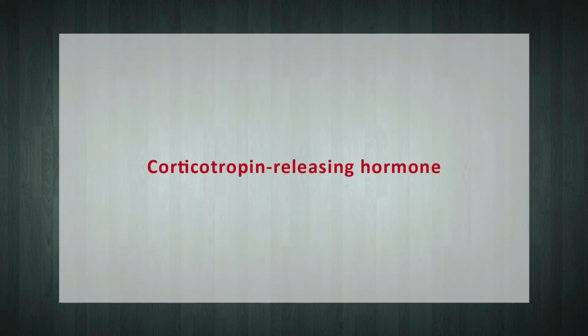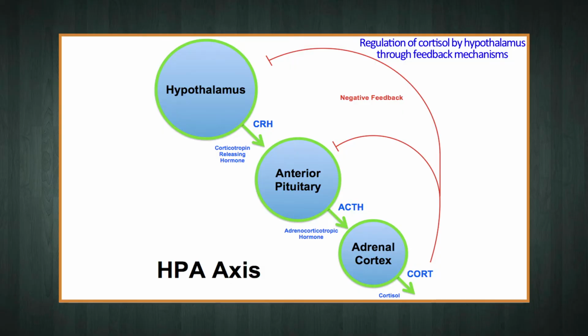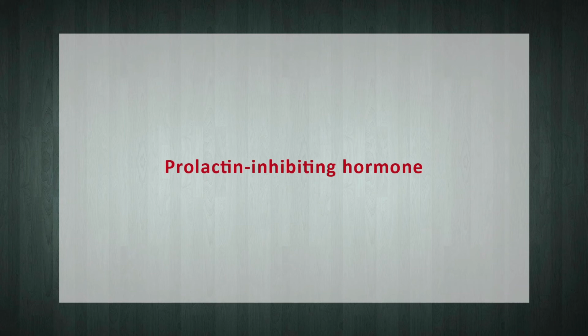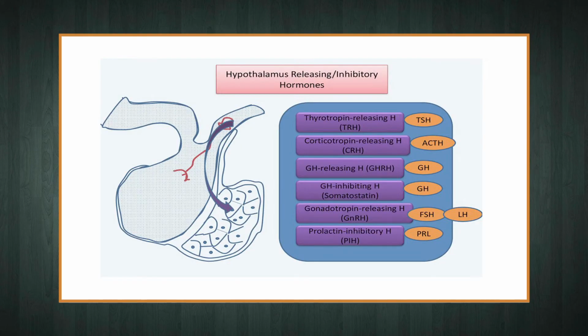The next one in the series is corticotropin releasing hormone. The corticotropin releasing hormone is a polypeptide hormone and a neurotransmitter. Its major function is to stimulate the secretion of adrenocorticotropic hormone from the pituitary gland. The next one is the prolactin inhibiting hormone. The prolactin inhibiting hormone dopamine inhibits the release of prolactin from the anterior pituitary gland.